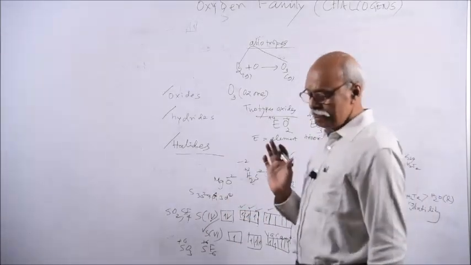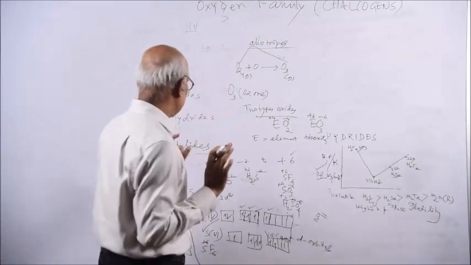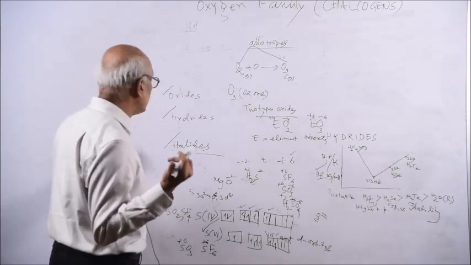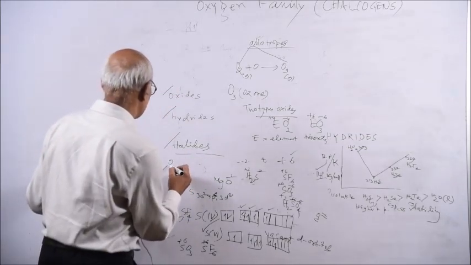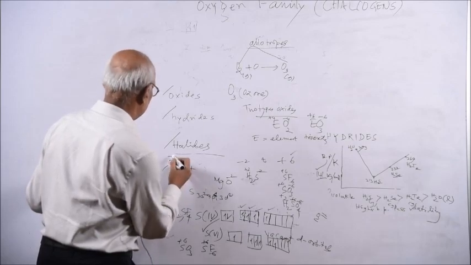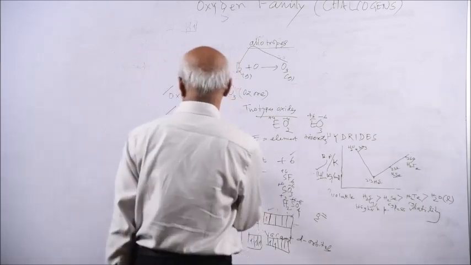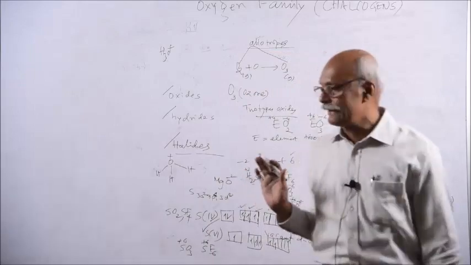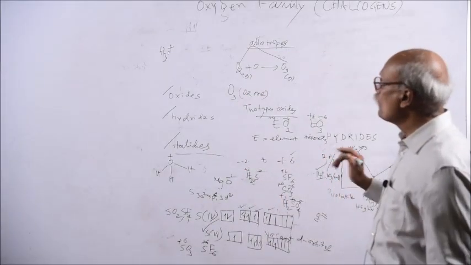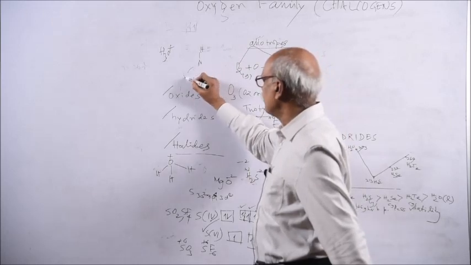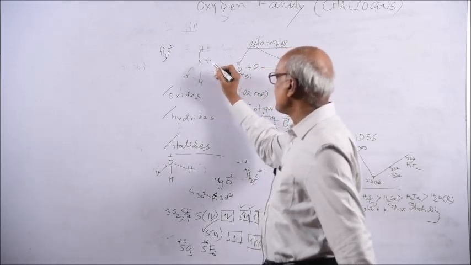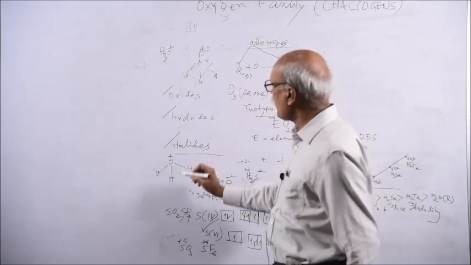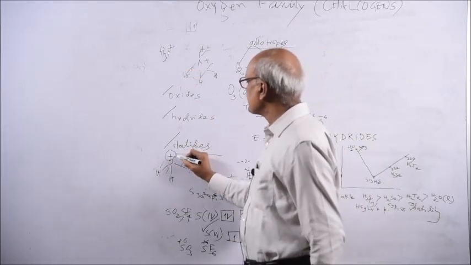And oxygen can form a maximum of 3. Previously we were getting the 2 oxidation state, but it can expand up to 3. Suppose you take the example of the hydronium ion, H3O plus. If you are asked what is the maximum valency state of oxygen here, the valency state is 3, just like in ammonium the valency state is 4. That is generally 3, but here the valency state is 4, and by expanding the valency state from 2 to 3, it gets positively charged.